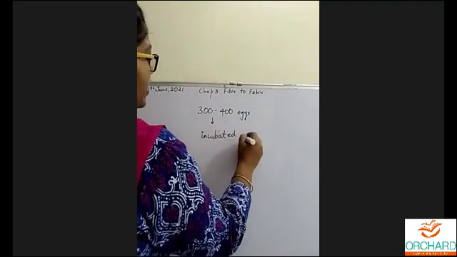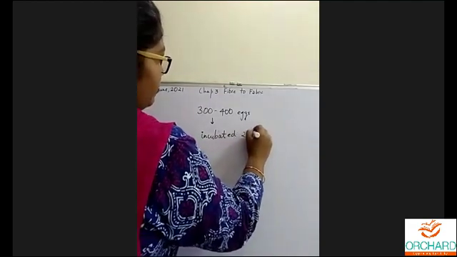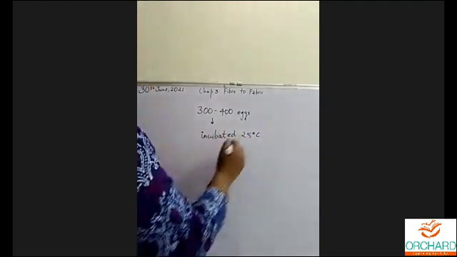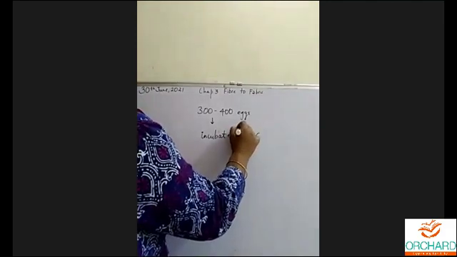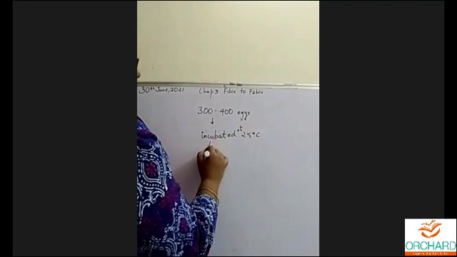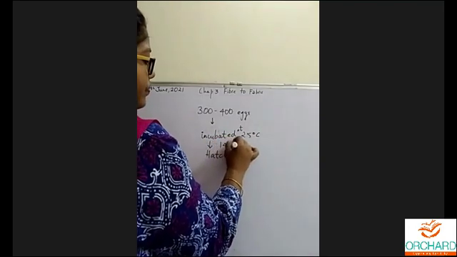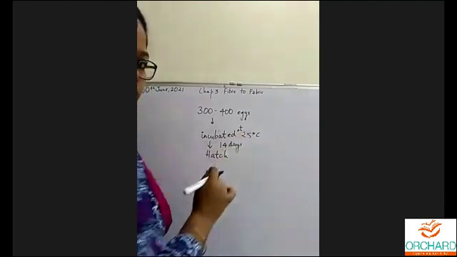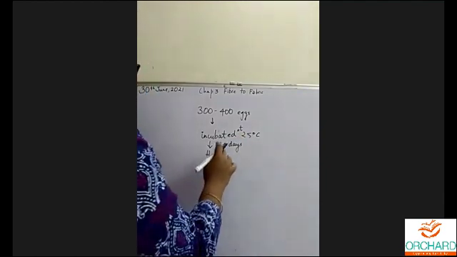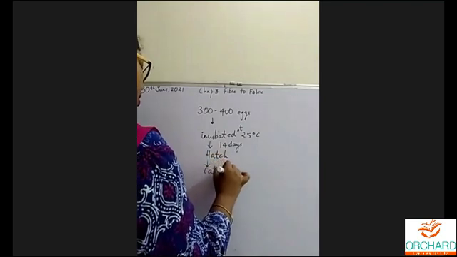They are incubated, that means they are kept at a perfect temperature, 25 degrees Celsius. This is the right temperature for the eggs to hatch. After 14 days, the eggs hatch and the caterpillar or the larva